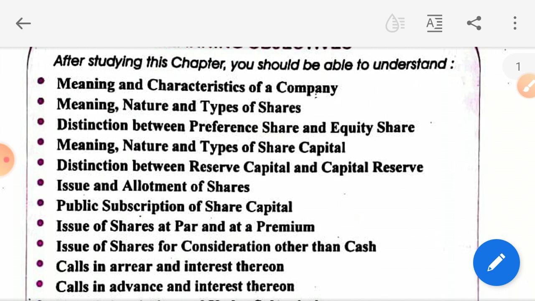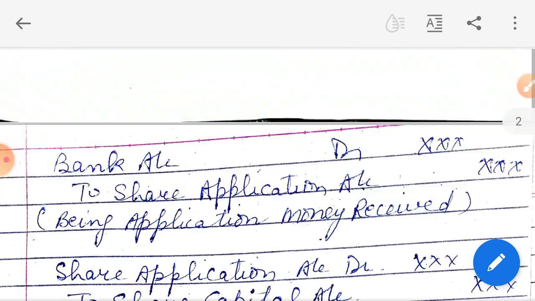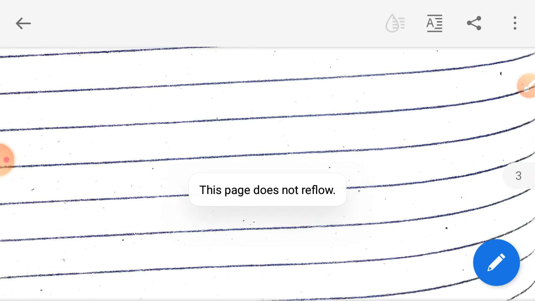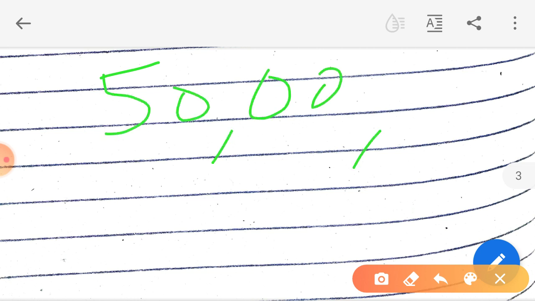Okay, sir. See, like the share capital, shares are issued to the general public of 50 lakh. So this is the amount of money issued, 50 lakh.